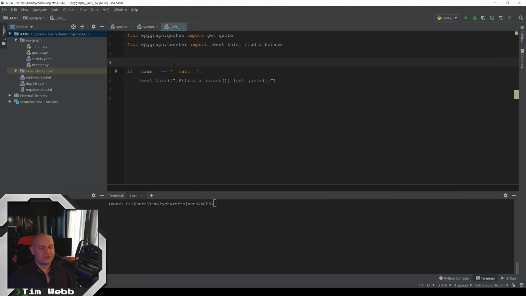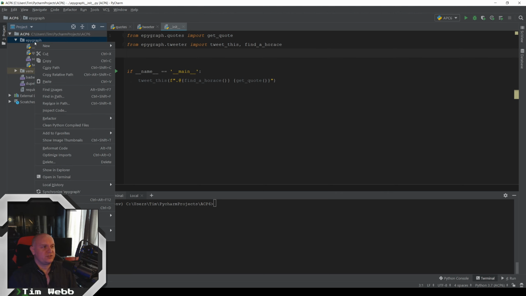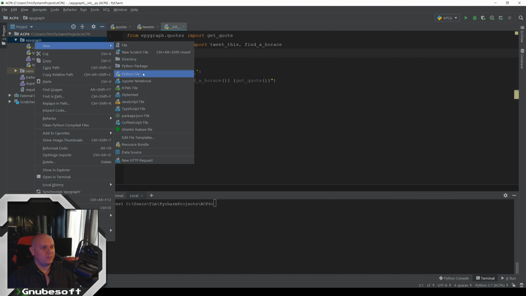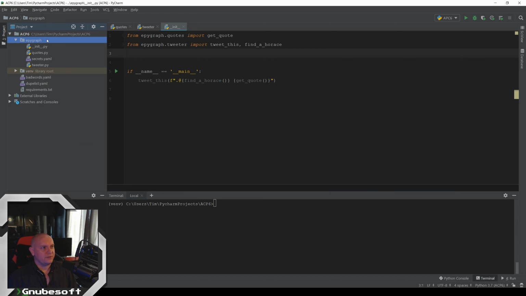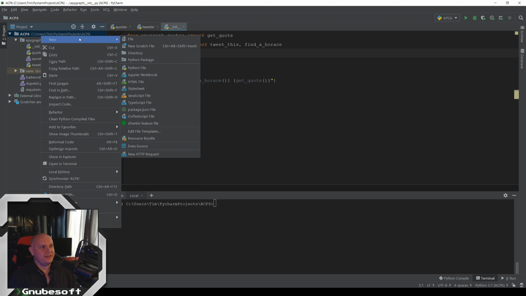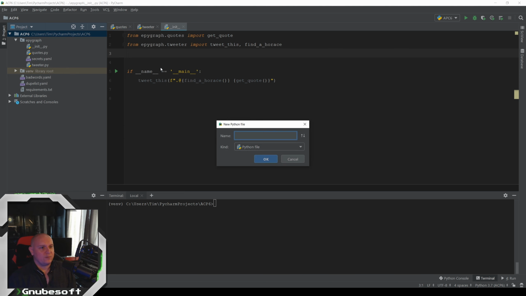We also need to address a problem with some Linux distributions. They don't like it when you're calling inside of a project like this. So we've got this module called epigraph, and I'm calling that module from inside that module, and it works fine on Windows. It probably works on most Linux distributions, but some were not. So let's just do this the right way in case you encounter the same problem. We're going to create a new file. Oh, whoops, I'm putting that in the wrong place. Outside of the epigraph, and we'll just call this main.